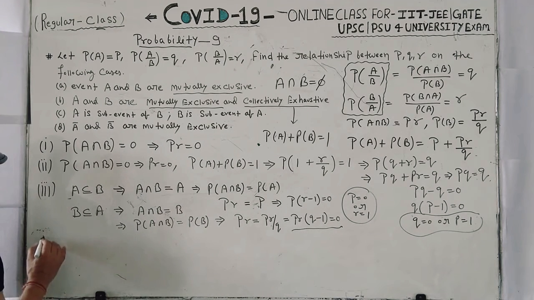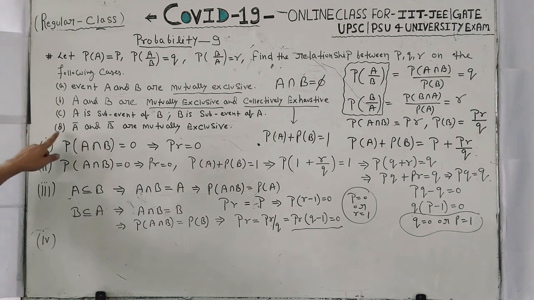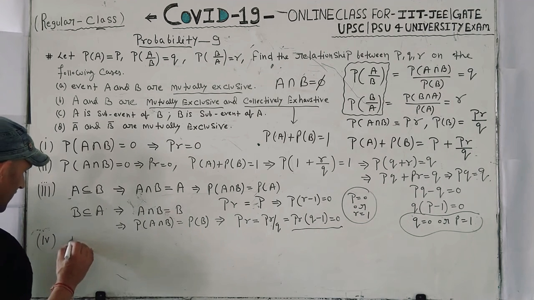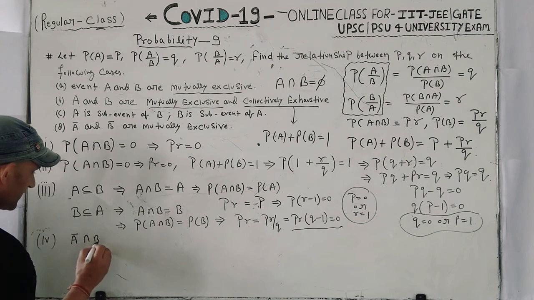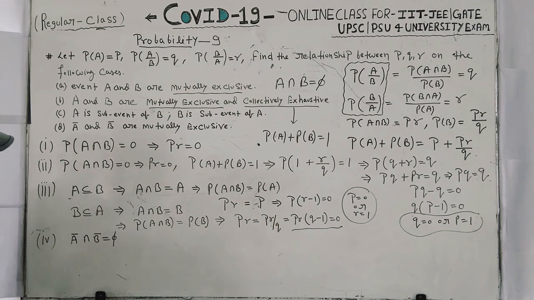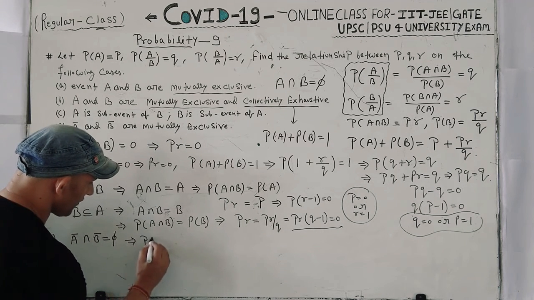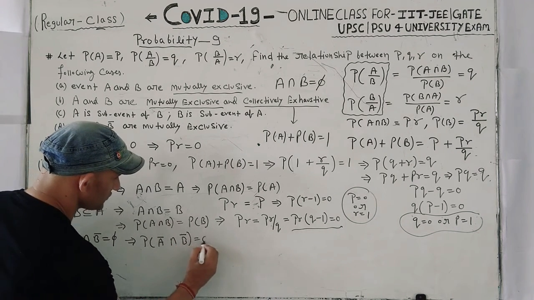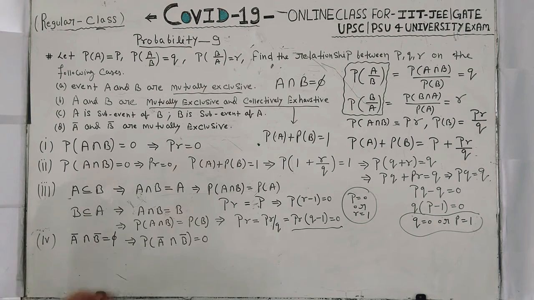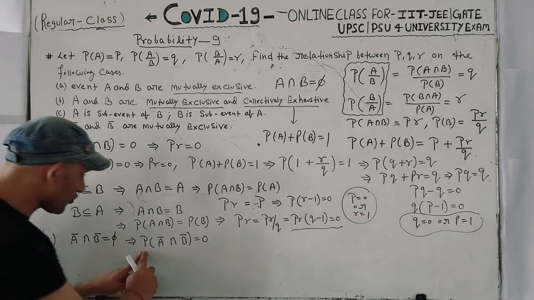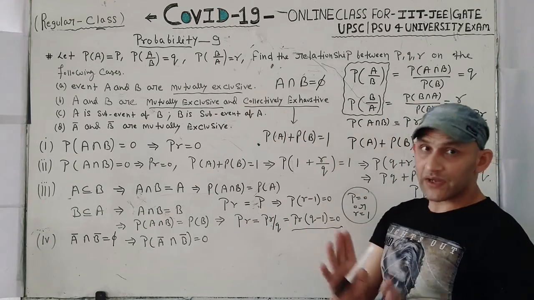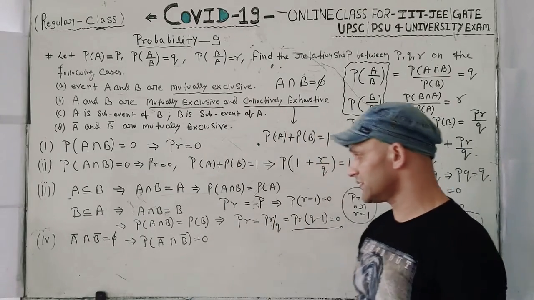And the last one is A complement and B complement are mutually exclusive. Again, A complement intersection B complement is equal to phi. In this condition, probability of A complement intersection B complement is equal to 0. Now you have to solve this one. What is this? To understand this, you must go to the previous lecture, probability number 8. Then you will get what this actually is.